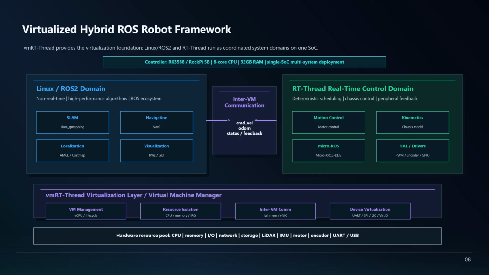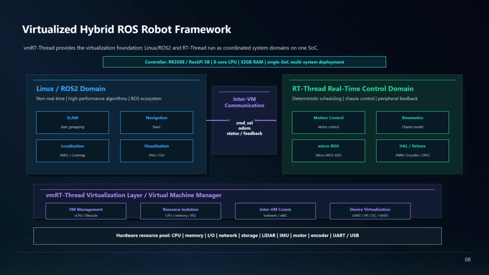At the upper layer, the project is divided into 2 system domains. The first is the Linux ROS2 domain. This domain focuses on non-real-time, high-performance computing and the robot algorithm ecosystem. It preserves the ROS ecosystem and is responsible for perception, mapping, navigation, localization, and human-machine interaction.